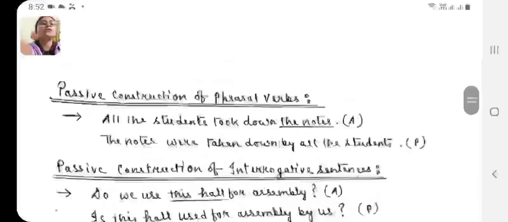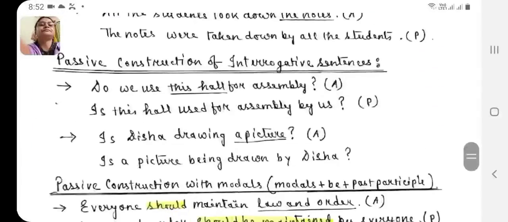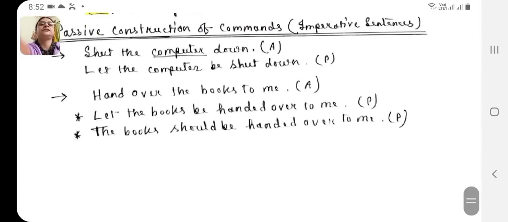Passive construction of commands. Commands means imperative sentences. Imperative sentences mostly start with a verb. Now, we can convert them into passive in two ways, with the help of let or using should. Now, see here, shut the computer down. Here, computer is the object. So, how to convert it into passive? Let, then the object, then be, then the third form of the main verb and the rest of the things.